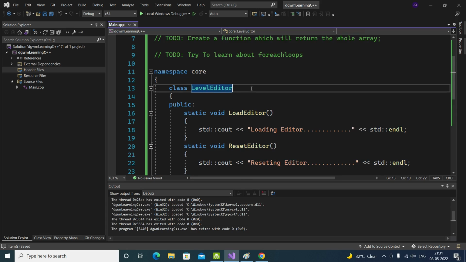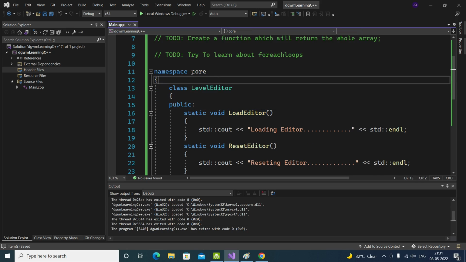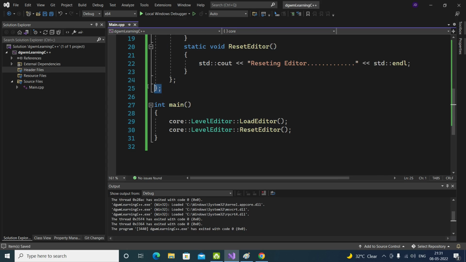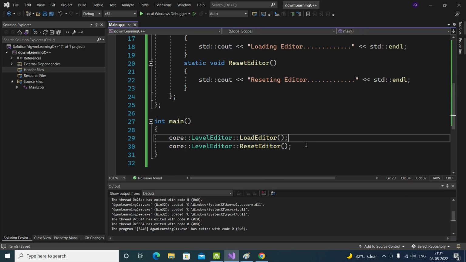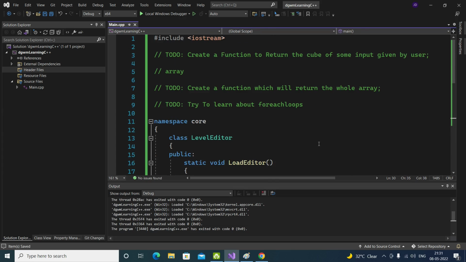We learned about classes which help us keep our whole code and functions inside them, and we learned about namespaces, so we can group code into a particular category. We can define it however we want. Okay, so this is what a namespace is. This is the syntax, and this is the code. This is what a normal namespace does. It's not that complex, it's very easy. Just try to use it a bit and you can do it.